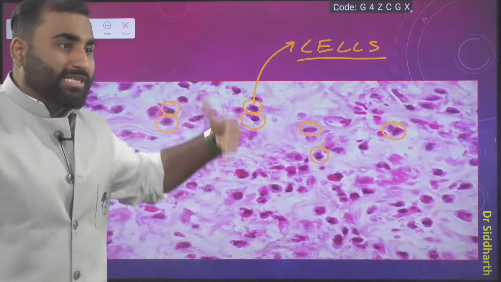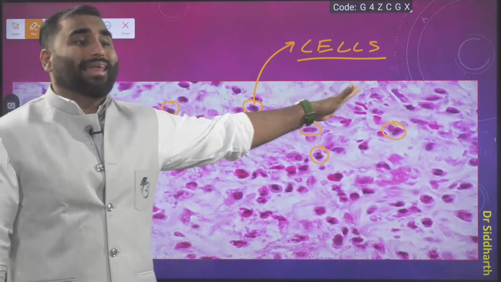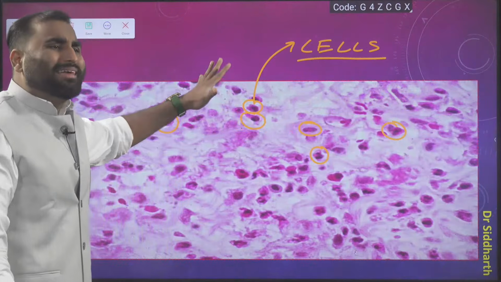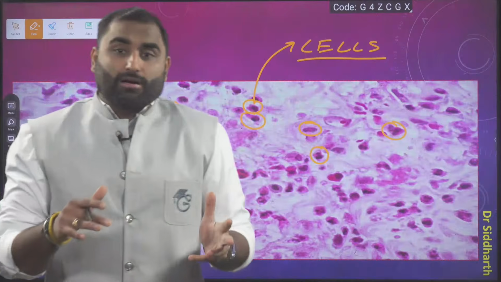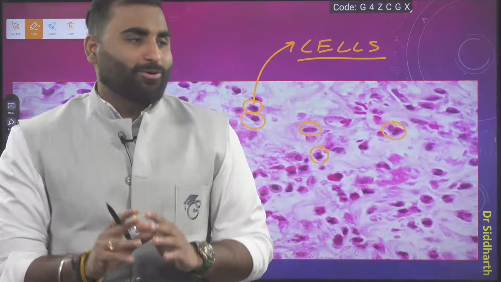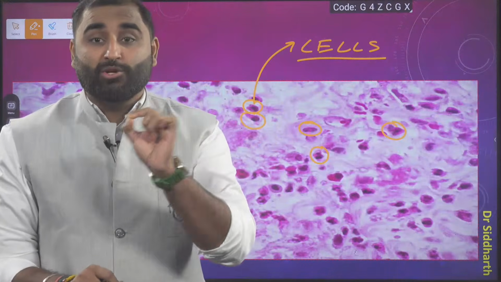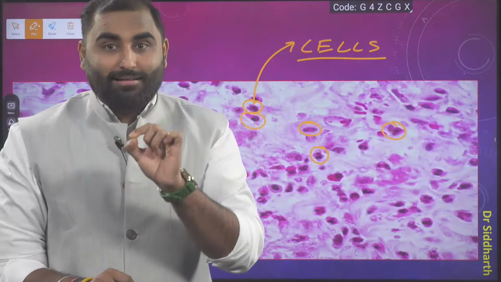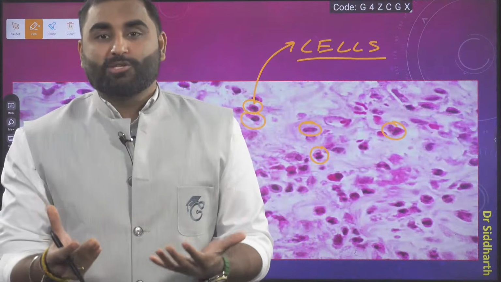Okay. Now surrounding the cells, in the background, you see the light colored, light pink colored background. Sir, does it mean that our cells are dark pink and pink in color? No. It's not pink color. It is the stain which has been used to color the cell or the ground substance behind it.